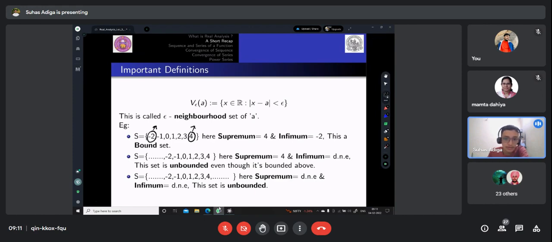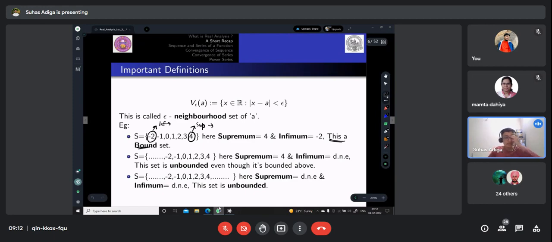The least upper bound of a set is called the supremum, whereas the greatest lower bound of a set is called the infimum. So for this set, both supremum and infimum exist. If the supremum exists, we call it bounded above. If the infimum exists, we call it bounded below. When it is bounded above and below, we call the set a bounded set.